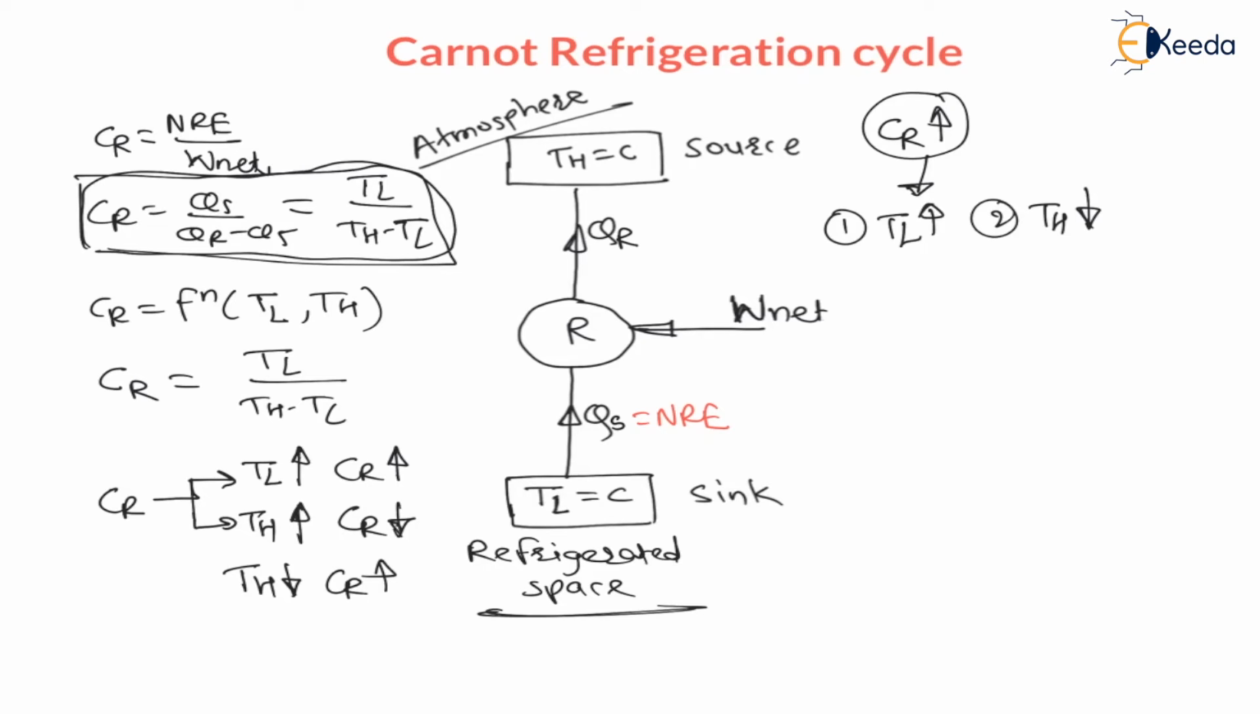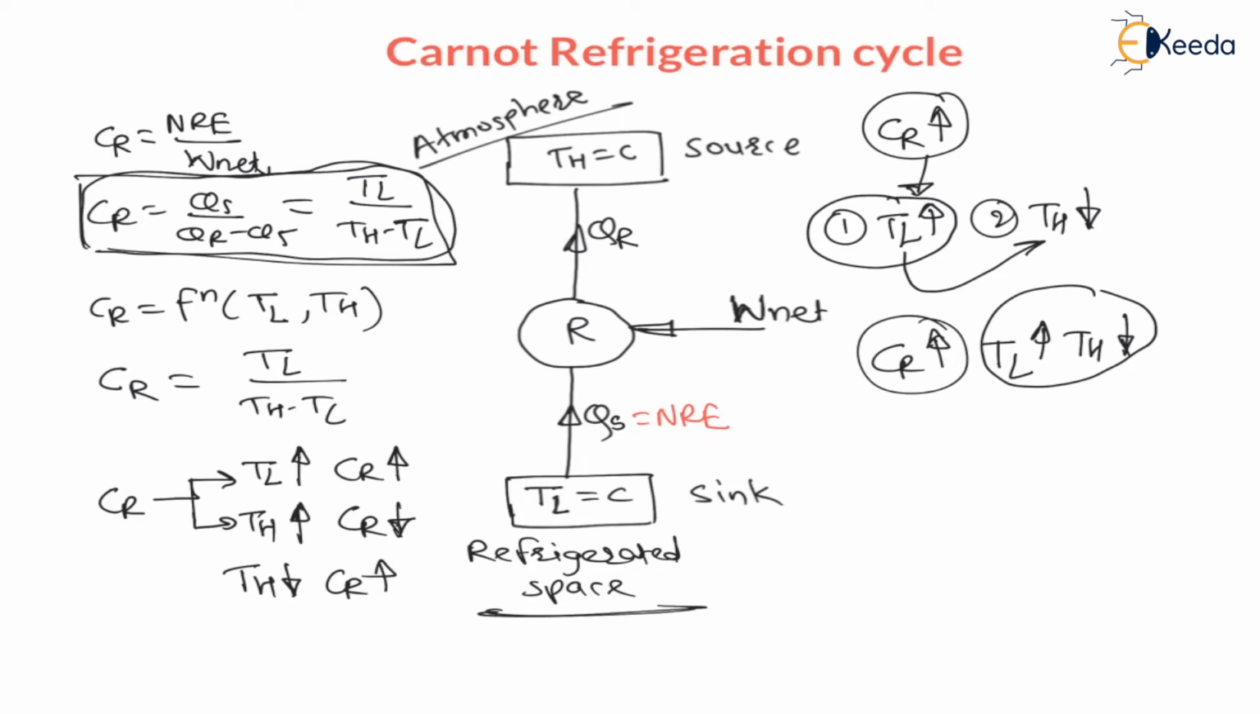Now, among these two options, increasing the lower temperature has a greater improvement in COP as compared to decreasing the higher temperature. Here I am repeating again the statement. My dear students, listen to the statement carefully. To increase COP of refrigerator, we have two options. First is increase the lower temperature, and other is decrease the higher temperature. By doing both, we can increase the COP of refrigerator. But among these two, increasing the lower temperature has greater improvement in COP as compared to decreasing the higher temperature. But both will increase the COP of refrigerator.